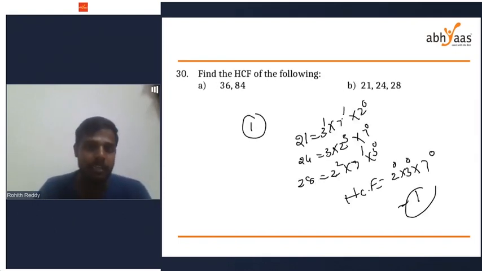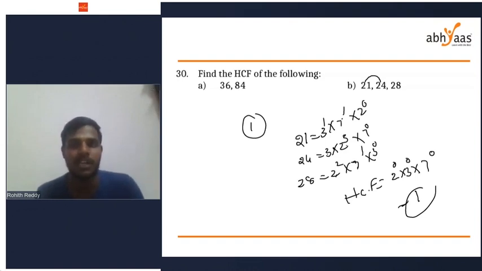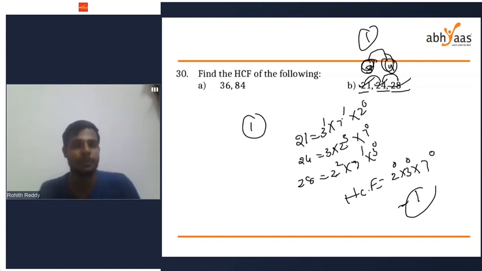See, but if there are 3 numbers, it's very easy to find the HCF. How to find the HCF when we have 3 numbers? Subtract the first and second number. I mean, difference. What is the difference of 21 and 24? It is 3. Similarly, the difference of 24 and 28 is 4. So HCF of 21, 24, 28 is simply the HCF of their differences 3 and 4. HCF of 3 and 4 is 1. So HCF of 21, 24, 28 is also 1. This is possible when it is 3 numbers only, not for 2 numbers.